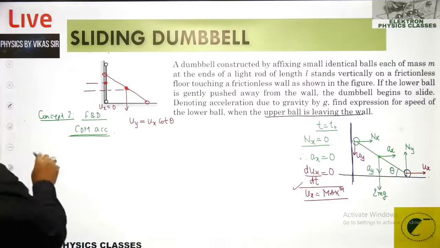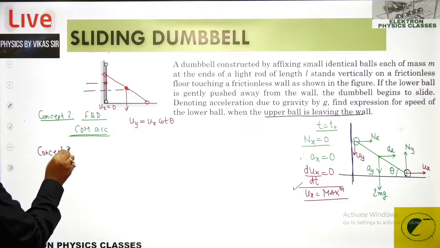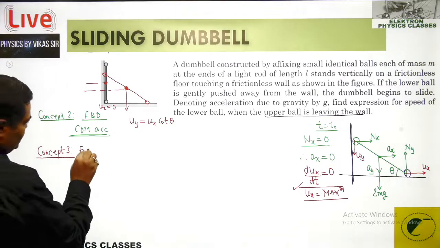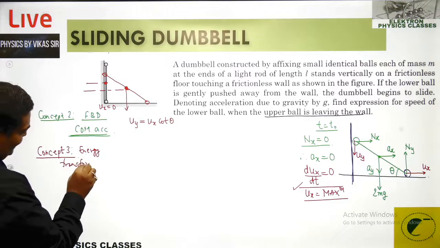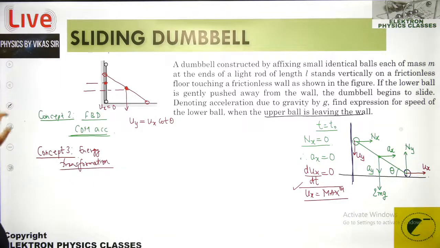Now the concept number 3. The concept number 3 is to use the energy transformation. So let's use that. That is an energy transformation. So see how many articles are getting revised via a single question. If I use the energy transformation over there, let me write up the equation for that.